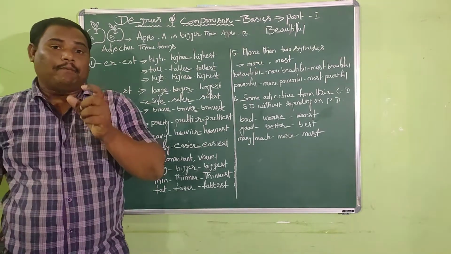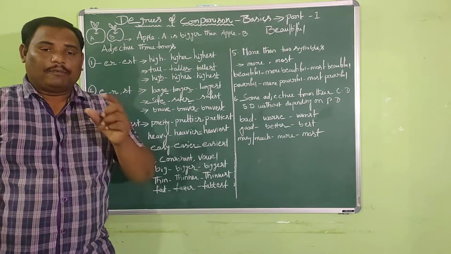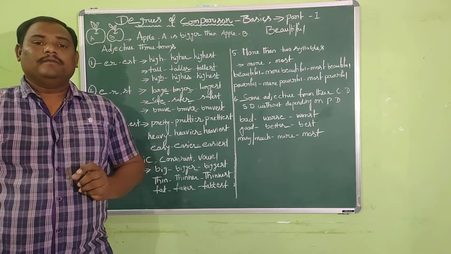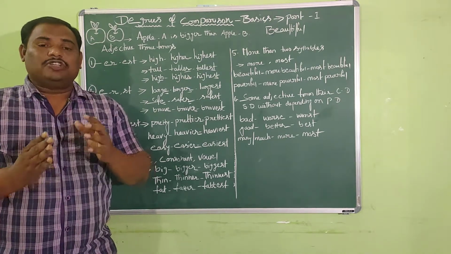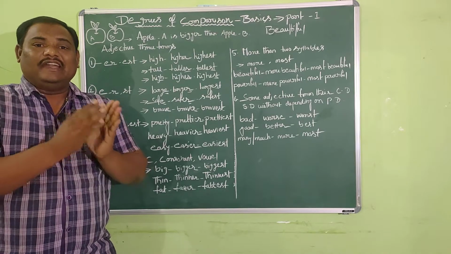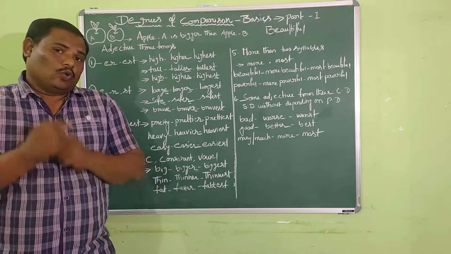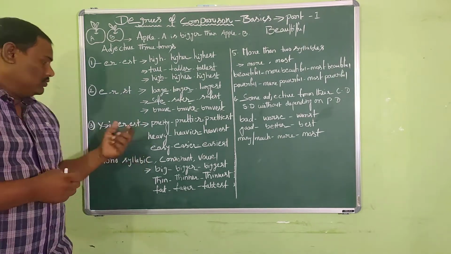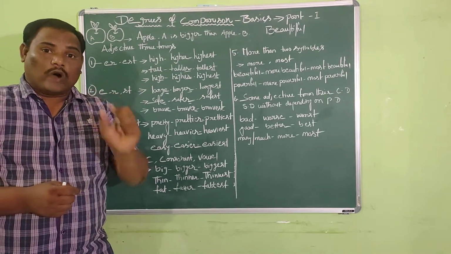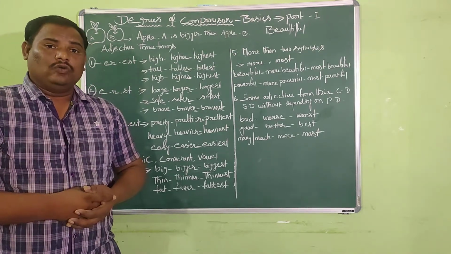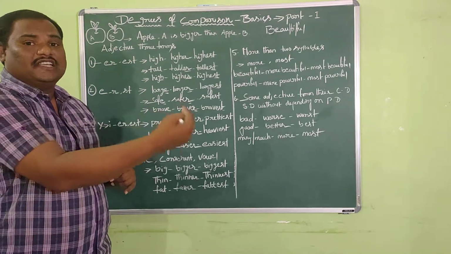Right. If a positive adjective ends in the letter Y, while forming its comparative and superlative, the letter Y is changed into I, and ER and EST are added in the comparative and superlative. So what is the condition here? According to the third spelling principle, the adjective must end in the letter Y. In such a case, what do we do? We change the letter Y into I and add ER in the comparative, EST in the superlative.